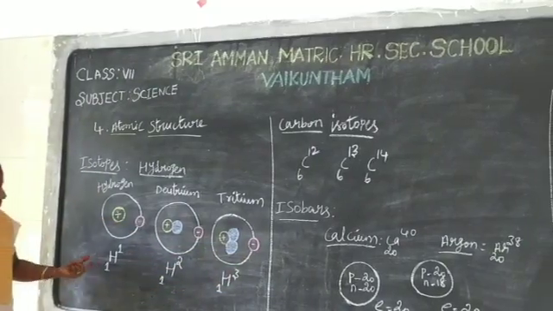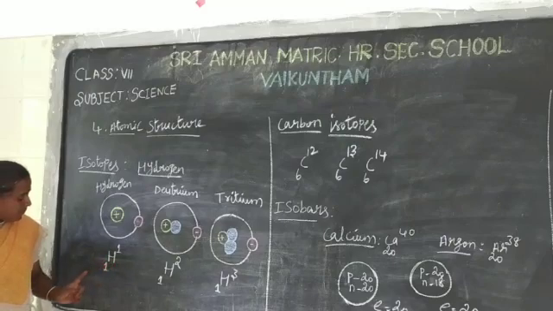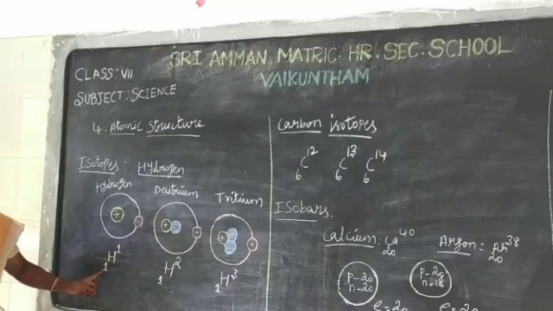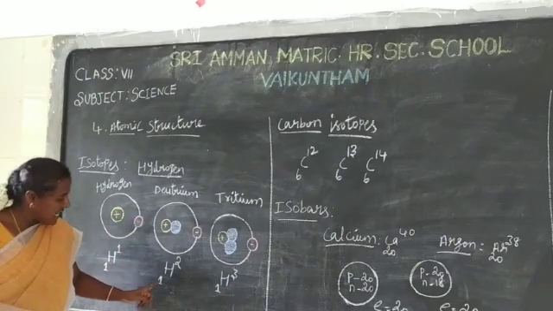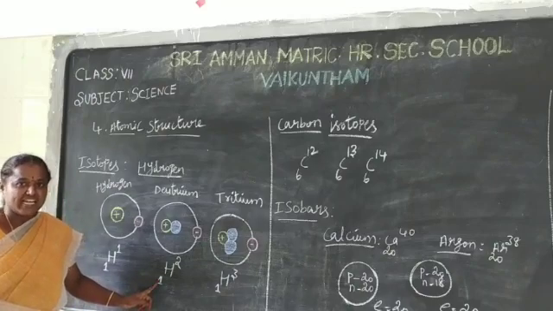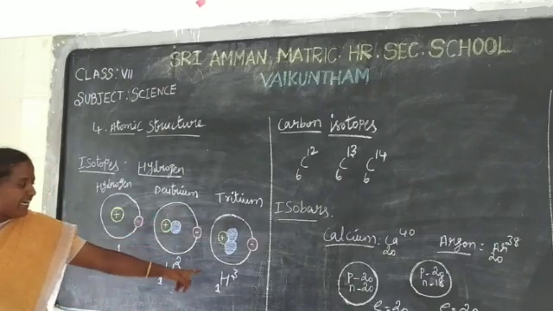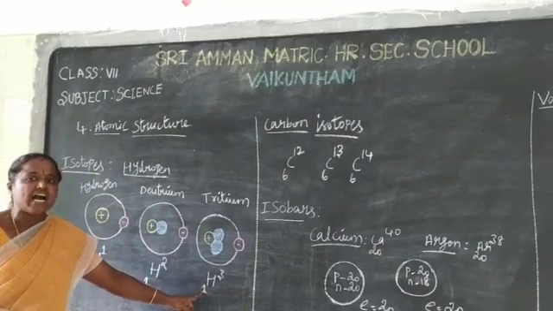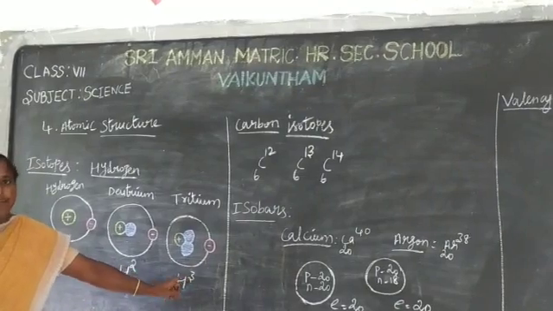Okay, see here. This is the formula for the hydrogen isotopes. This is the atomic number. This is the mass number. Deuterium: 1 is its atomic number, 2 is its mass number. Next one, tritium: 1 is its atomic number, 3 is its mass number.